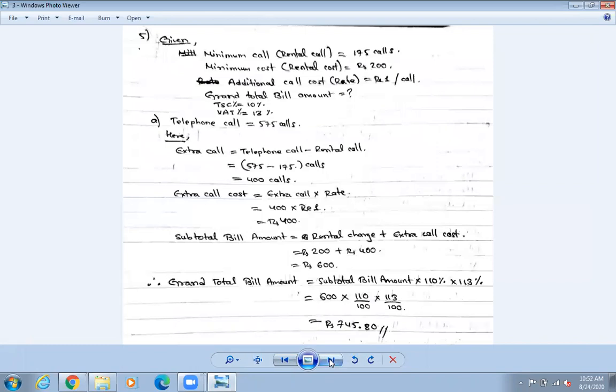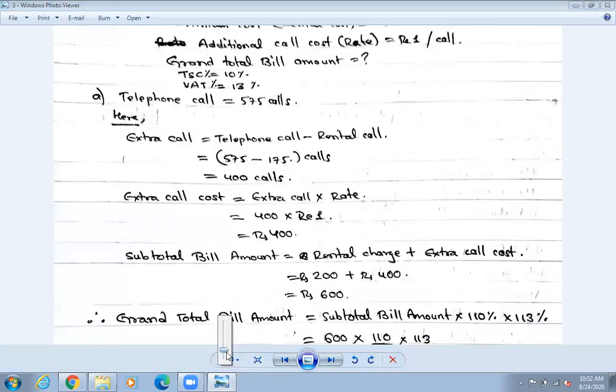Okay, so number 5, 6, 7, they are similar. So let us go to number 5. Okay, the same question is given. Look at there. The minimum charge for first 175 call is rupees 200. That means minimum call, rental call को कति रुपैयाँले call बनेछ भने call लेख्ने, cost बनेछ भने rupees लेख्ने है. I am saying you again and again. So if it is call, write down call 175 call. If it is cost, then write down rupees. Okay, so in that way, let us memorize.